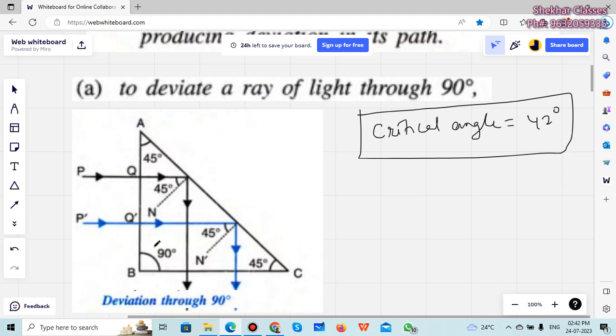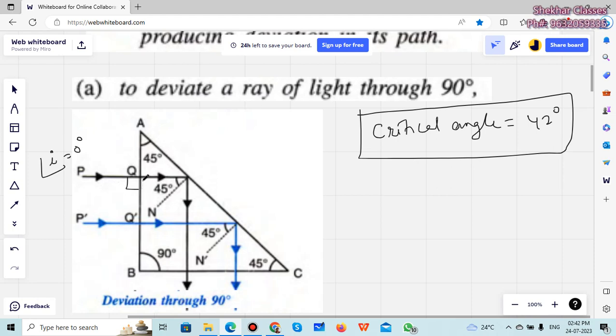So see, what are we doing in this? This is a right angle prism here. So we allow light to get into this at an angle of incidence of 0 degrees, which is perpendicular to the surface here. When the ray of light is entering into the prism at 90 degrees, I mean the angle of incidence is 0 degrees, then it will go on deviating.